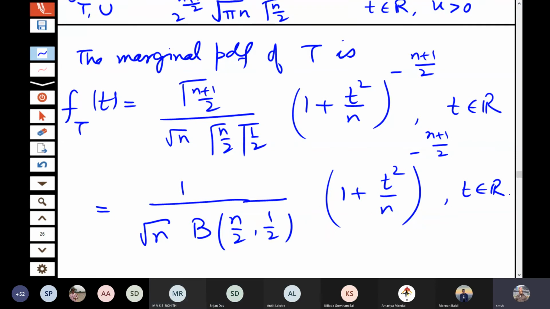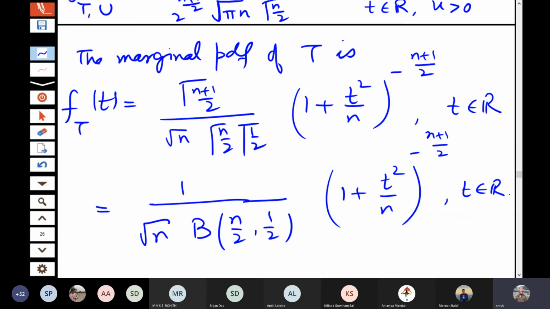Now if you observe it carefully, this distribution looks a little bit like the normal distribution. In the normal distribution you have e to the power minus t square by 2 in the standard normal, and here you have 1 plus t square by n to the power minus n by 2. So if you take n tending to infinity, this will actually go to e to the power minus t square by 2.